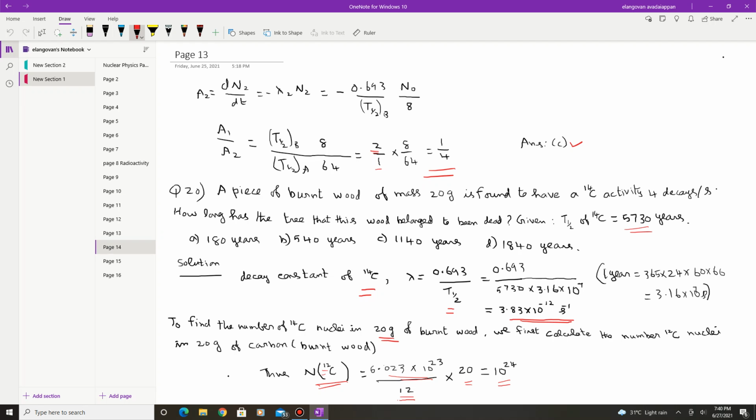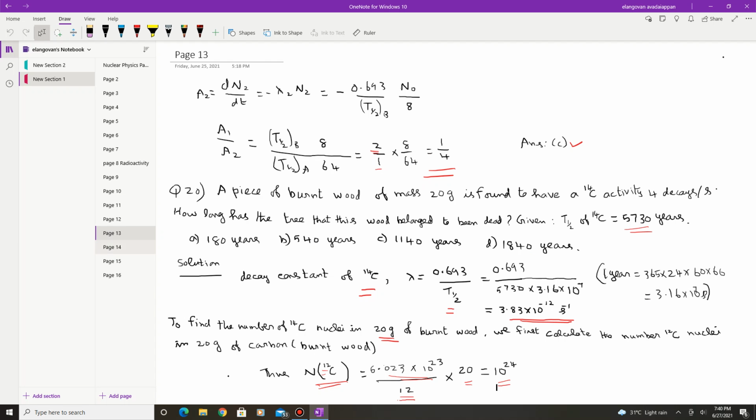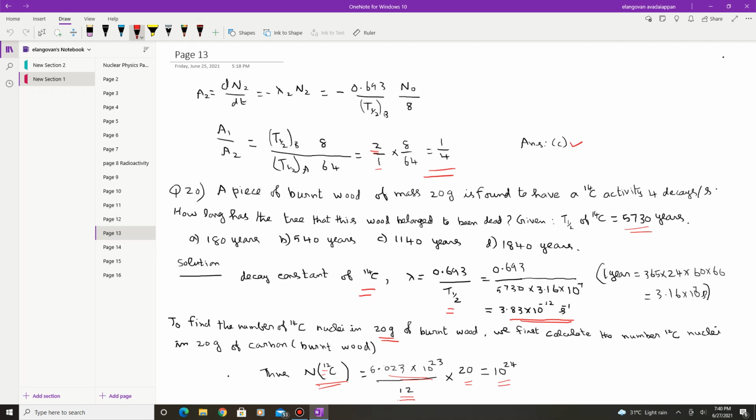So this tree would have been dead about 1840 years ago. So this is the correct option.